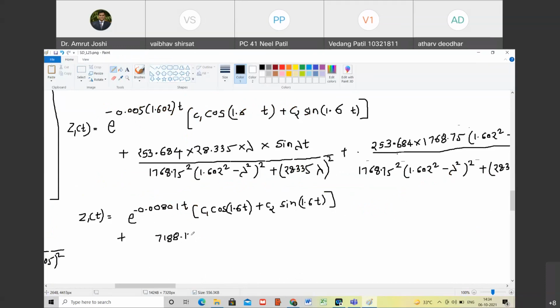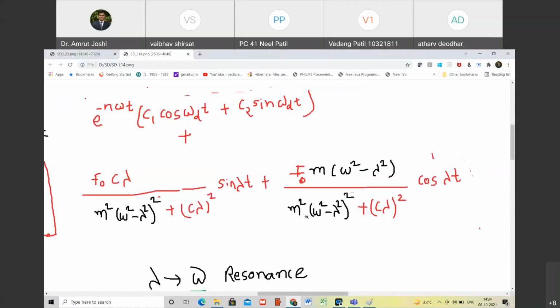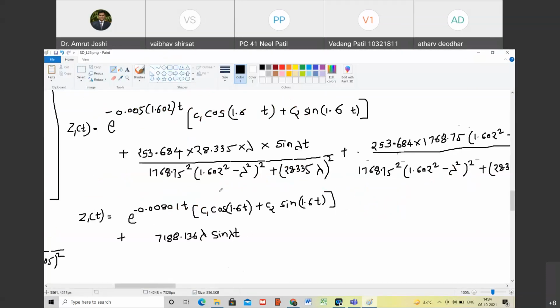Is that right? Yes, sir. Lambda sine lambda t. You will agree that the denominator of both the terms is the same, so I can simply add these two terms.